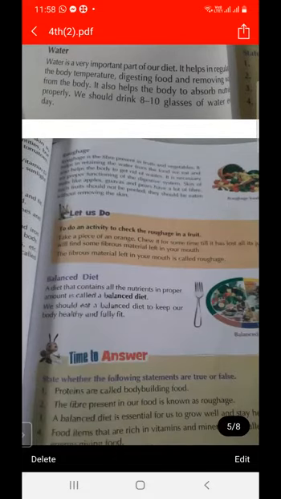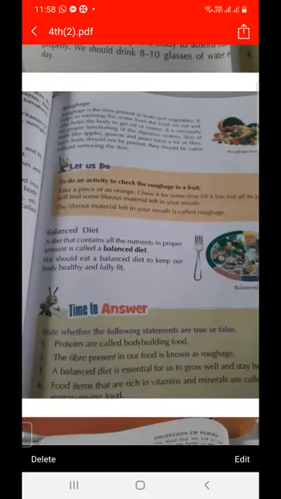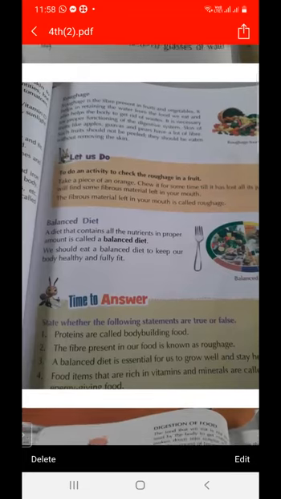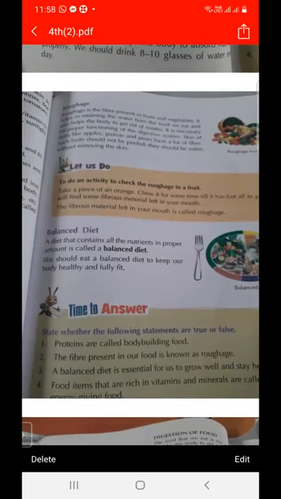And next is roughage. Roughage is the fiber. It is present in fruits and vegetables. We should eat fruits like the apple, guava, and pears because they contain roughage. And what is the function of roughage? It helps us to get rid of undigested food from the stomach.